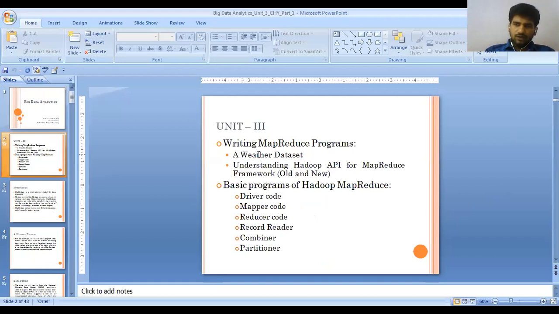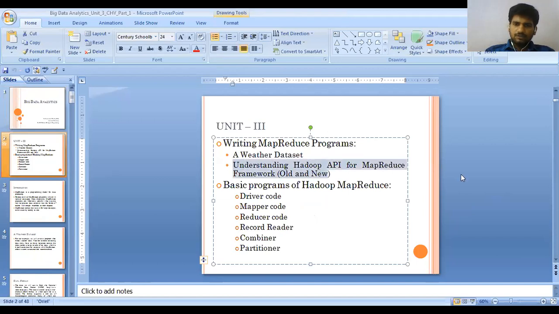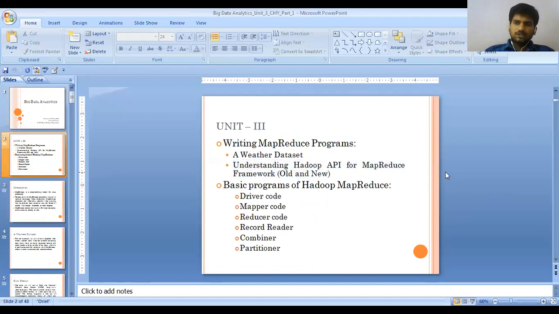The data set, how we perform the operations, what a mapper and reducer are, and what the simple programs are, we will also discuss that, and the understanding of Hadoop new and old APIs. So this is the first part. Now I am going to discuss the second part.